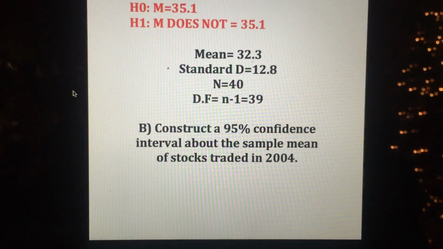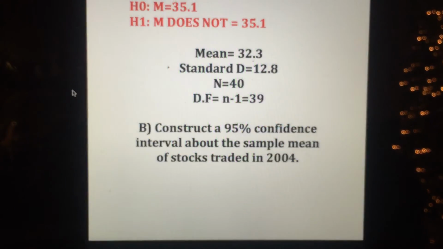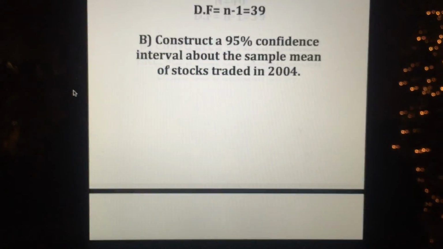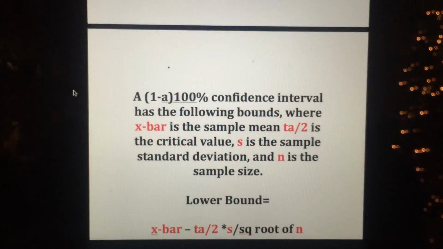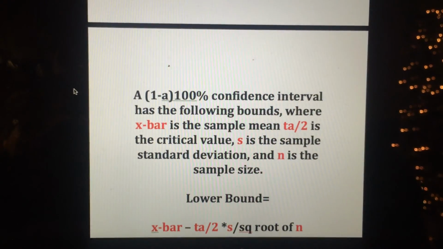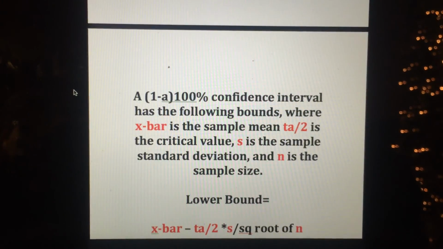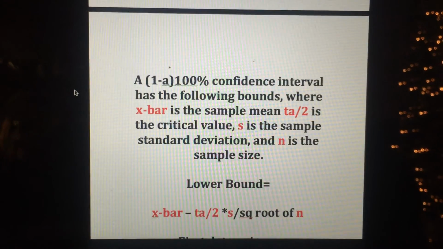The second step is to construct a 95% confidence interval about the sample mean of stocks traded in 2004. So a confidence interval has the following bounds, where x bar is the sample mean, t alpha divided by 2 is the critical value, S is the sample standard deviation, and n is the sample size.